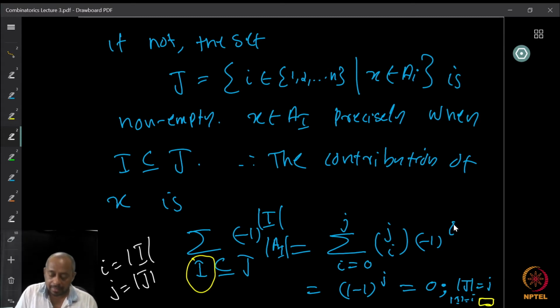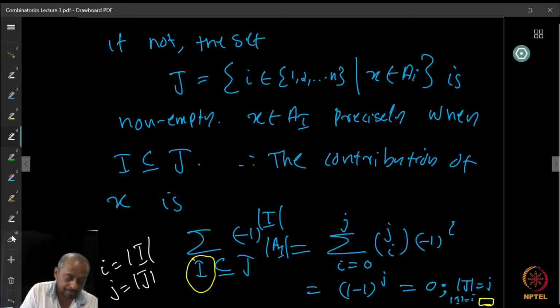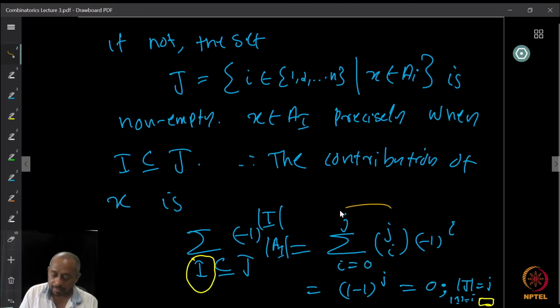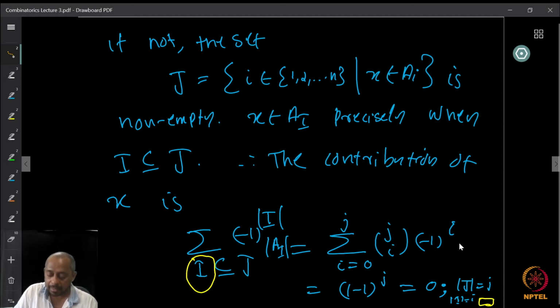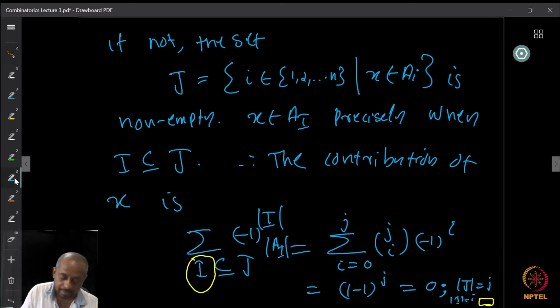But now if you look at this summation closely, we will see that this summation is nothing but summation i equal to 0 to j of j choose i times minus 1 whole raised to i times 1 raised to j minus i. Just to add that, because it is just 1.